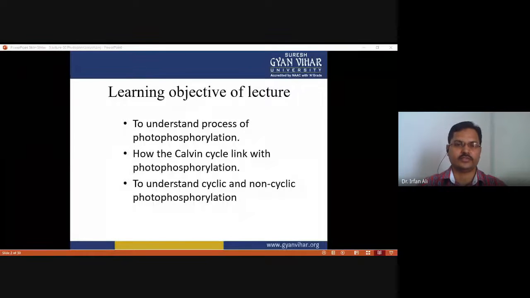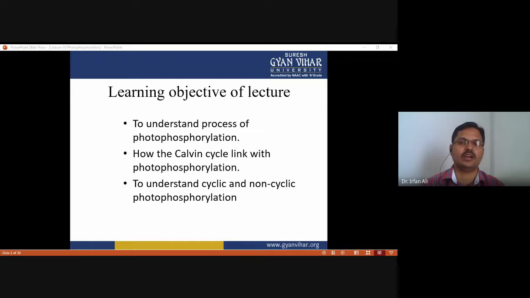These are the learning objectives of the photophosphorylation topic. First of all, we need to understand the process of photophosphorylation and how the Calvin cycle is linked with it. How is it linked? Because the Calvin cycle proceeds in the presence of ATP and NADPH, and these ATP and NADPH are produced during photophosphorylation. Without photophosphorylation, the light-independent reaction cannot proceed.